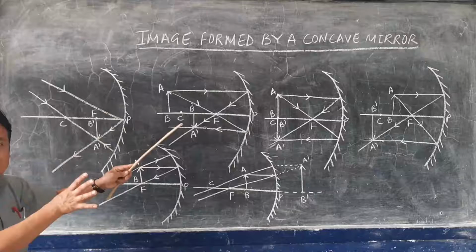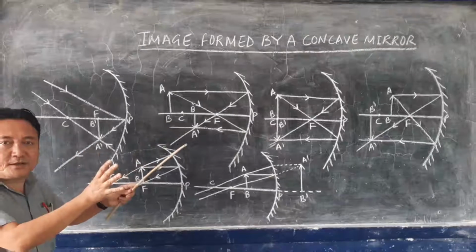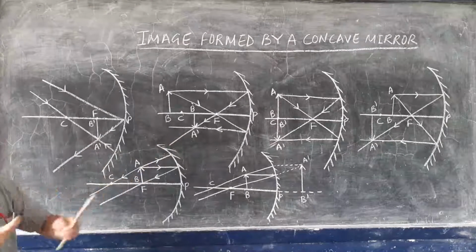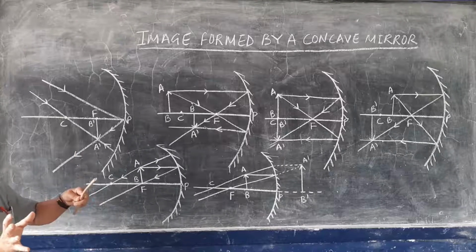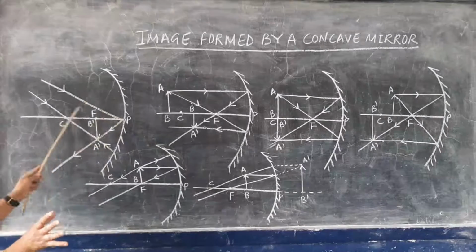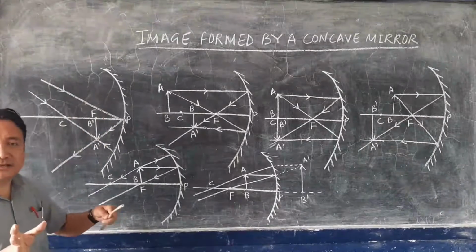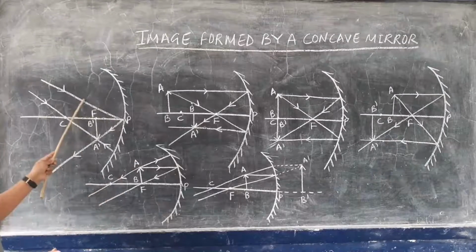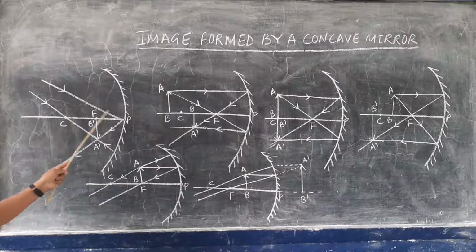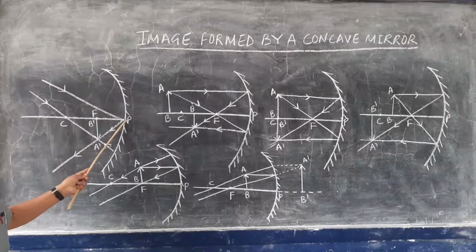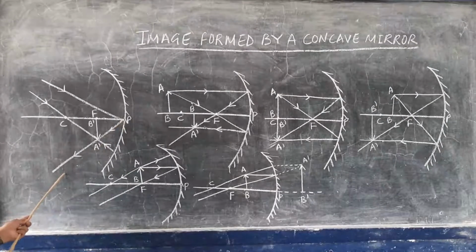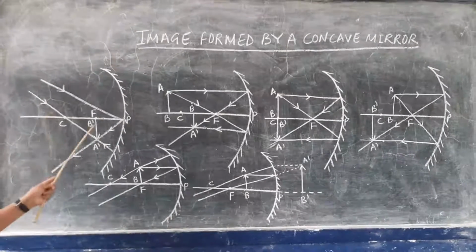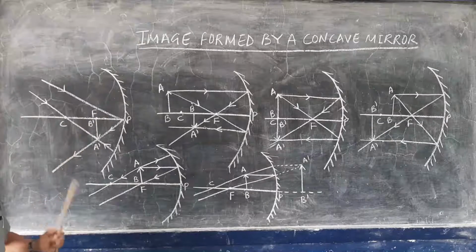From that far away object the light travels, and I have drawn two rays of light here, which are parallel to each other. One ray of light strikes the pole. After striking the pole of the mirror, it gets reflected back in such a way that the angle of incidence and reflection become equal.